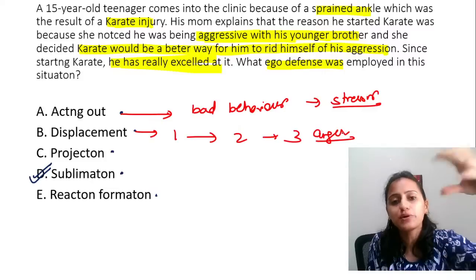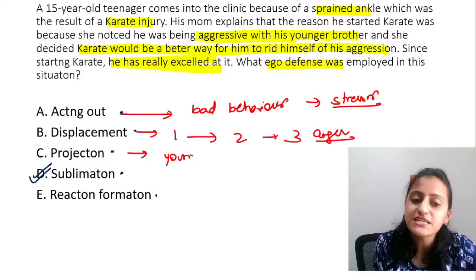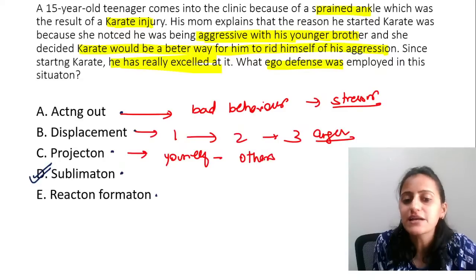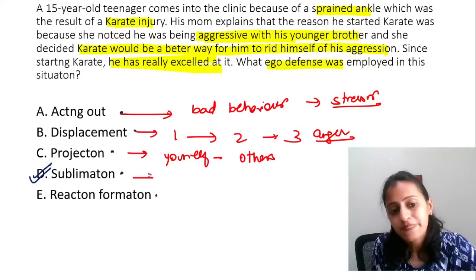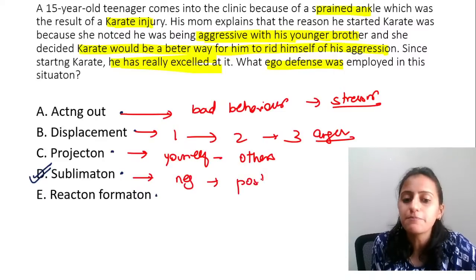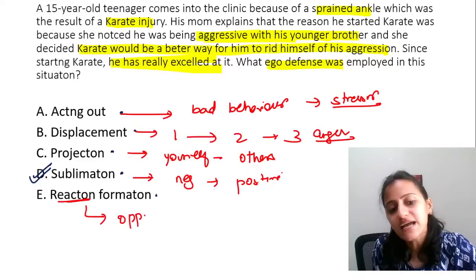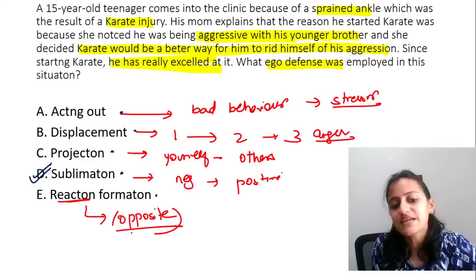So the anger is going from first to second to third. Projection means projecting yourself to others. Sublimation means converting a negative to a positive. Reaction formation is equal and opposite reaction, so it is opposite action.